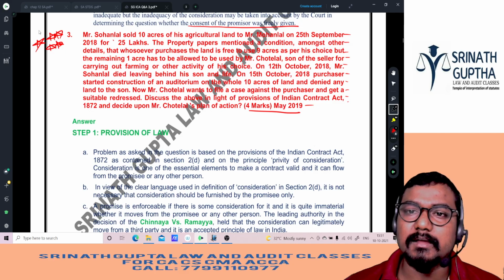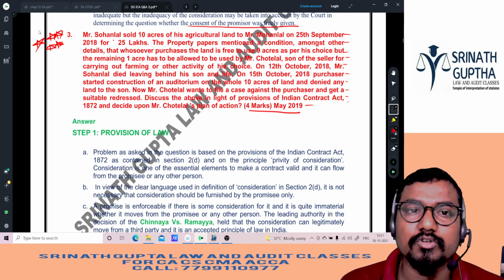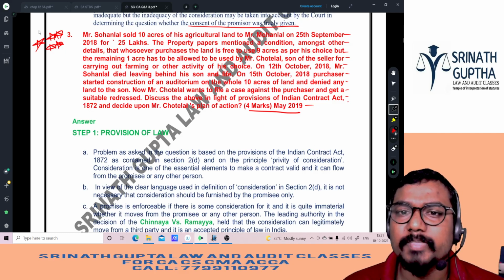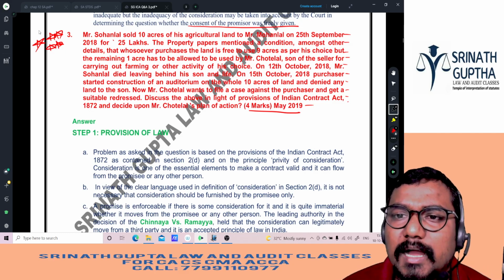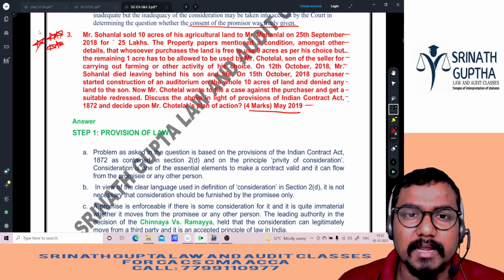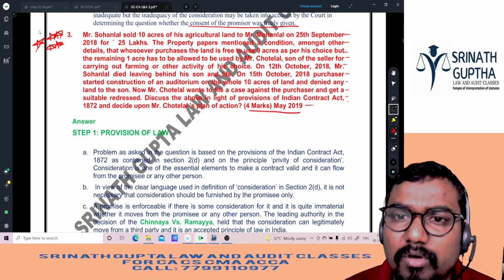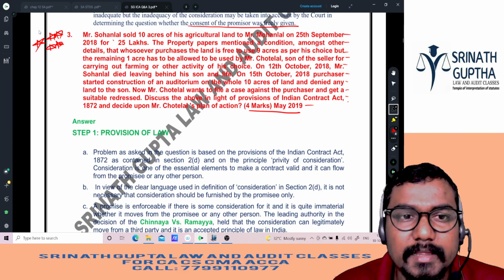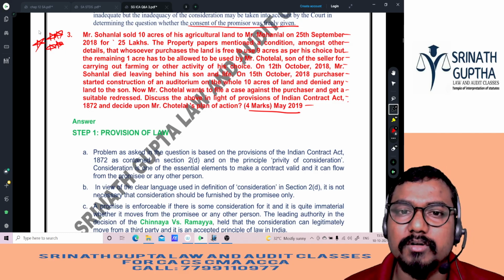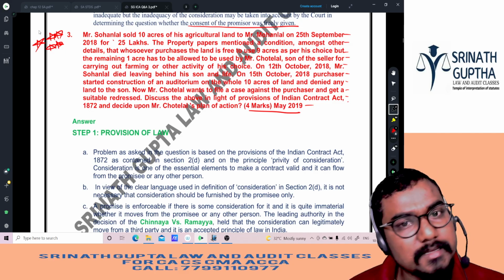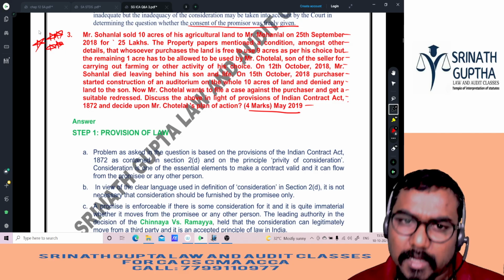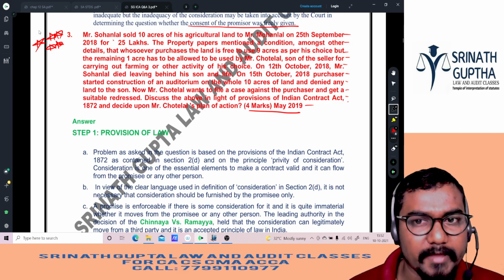On 12th October 2018, Mr. Sohanlal died, leaving behind his son and wife. On 15th October 2018, the purchaser started construction of an auditorium on the whole 10 acres of the land and denied any land to his son. Now Mr. Chotelal wants to file a case against the purchaser and get a suitable redressal. Discuss the above in the light of the provisions of the Indian Contract Act 1872. Decide upon Mr. Chotelal's plan of action.